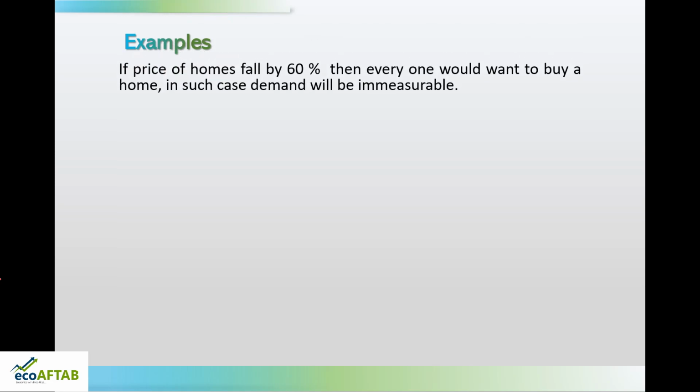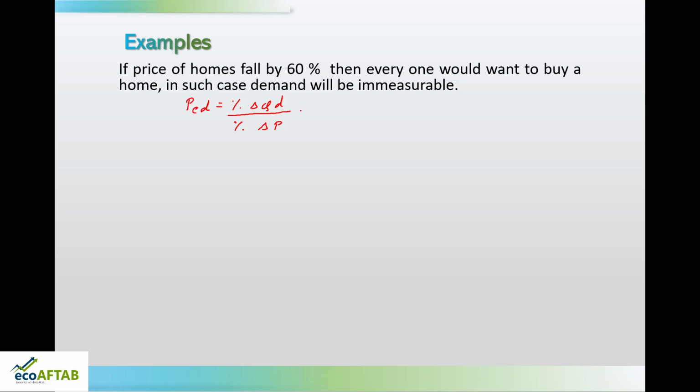So, let us start with the first case. Example: if the price of homes falls by 60%, then everyone would want to buy a home. In such a case, demand will be immeasurable. If I want to calculate price elasticity of demand in this situation, the formula is percentage change in quantity demanded divided by percentage change in price.